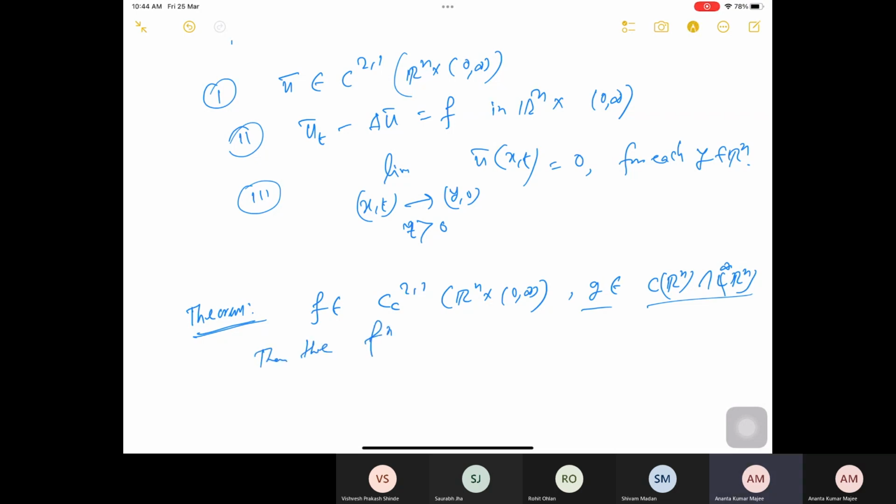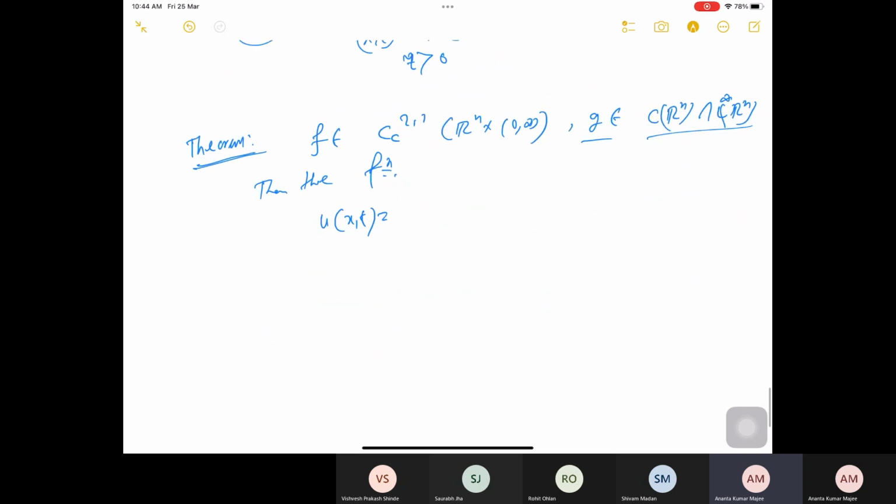Then the function u(x, t) I am defining, how can I write it down? It is the integral from 0 to t, integral over Rn of phi(x minus y, t minus s) f(y, s) dy ds.